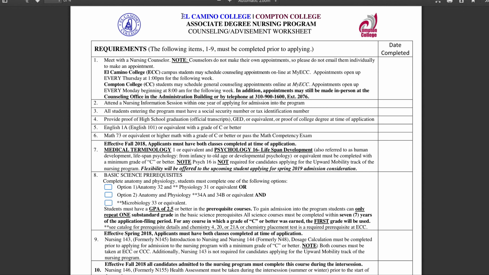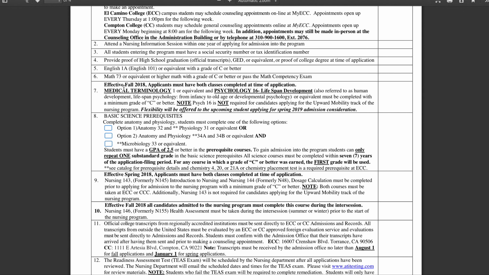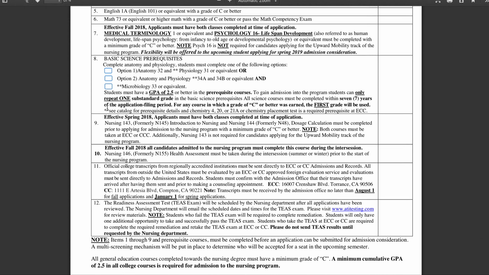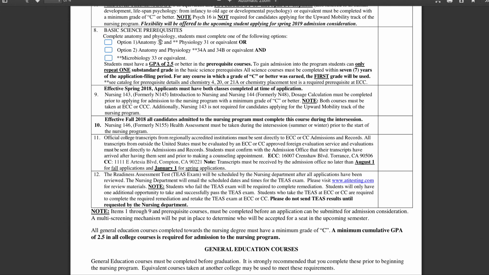So in order to do El Camino's nursing program, you would need, like I said before, English 1A, the Math 73, and Medical Terminology 1. This is a new requirement. And then the Psych 16, that's a new requirement as well. And then the same thing for the transfer courses, Anatomy, Physio 31, Micro 33, and then Chemistry 20. So then you need 3 nursing courses to start the nursing program at El Camino. That's Nursing 143, 144, and 146.